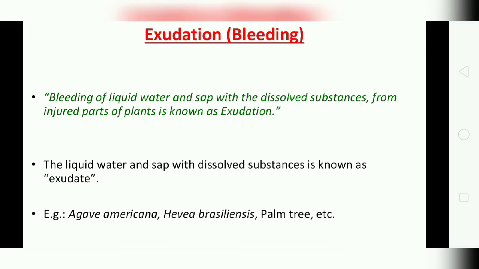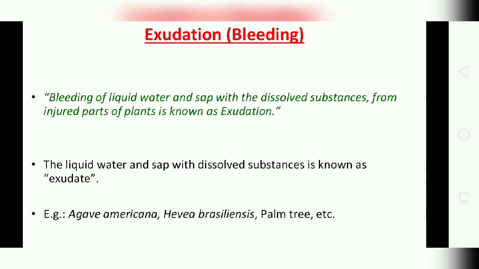Next is exudation. It is also known as bleeding. What is the definition?